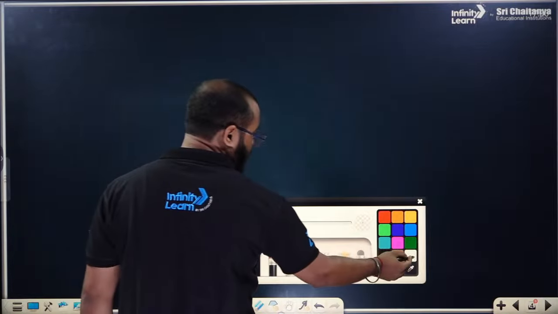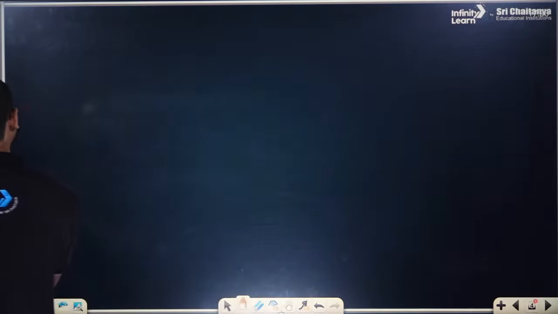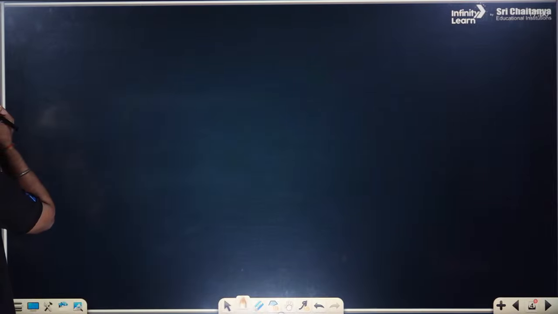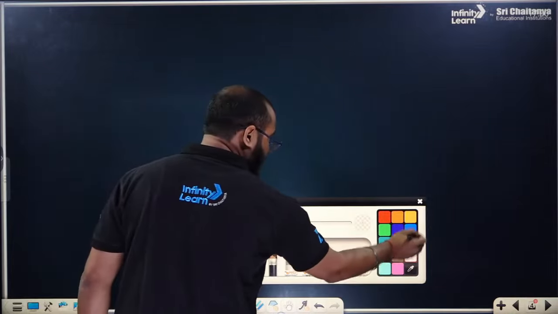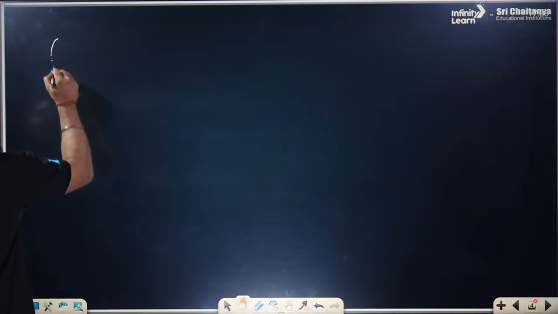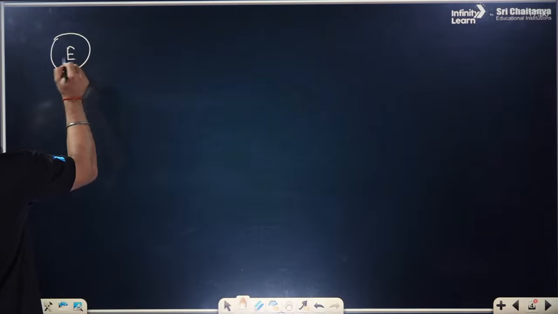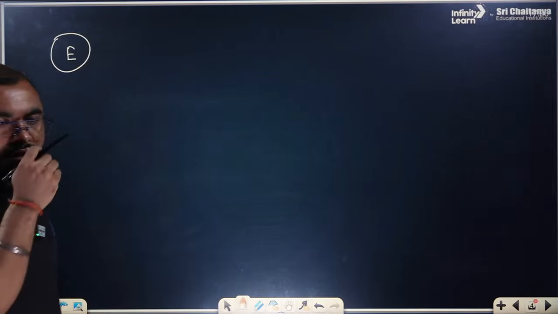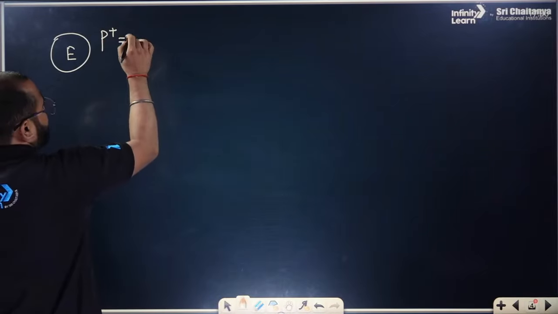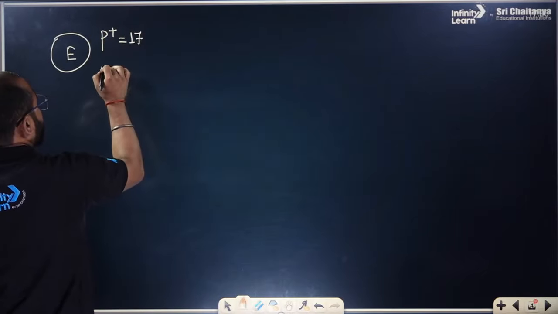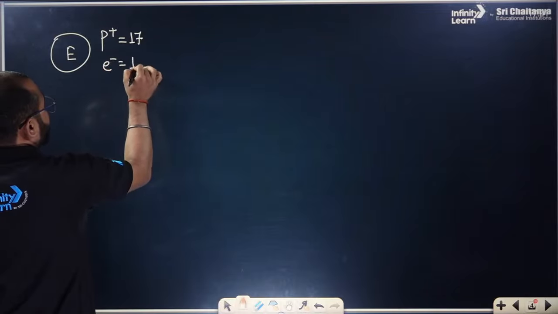If we talk about another property, we can talk about one thing. Suppose there is an element, and the number of protons, just as an example, is 17 and the number of electrons is also 17.